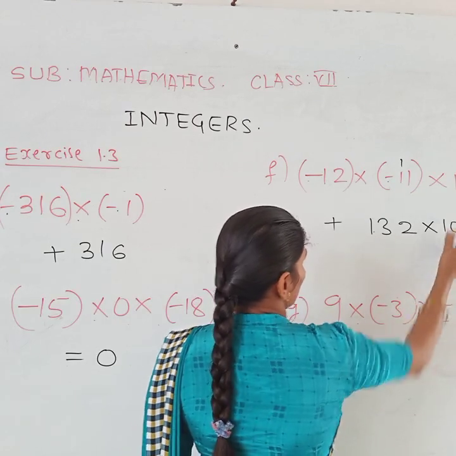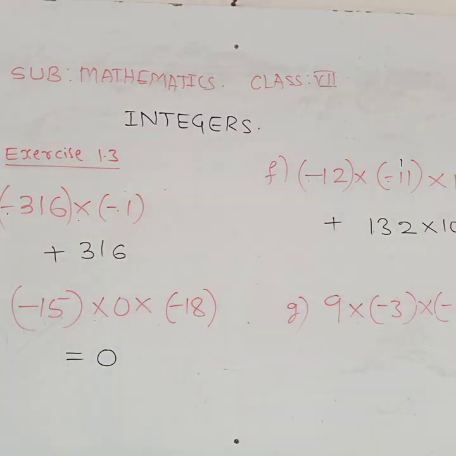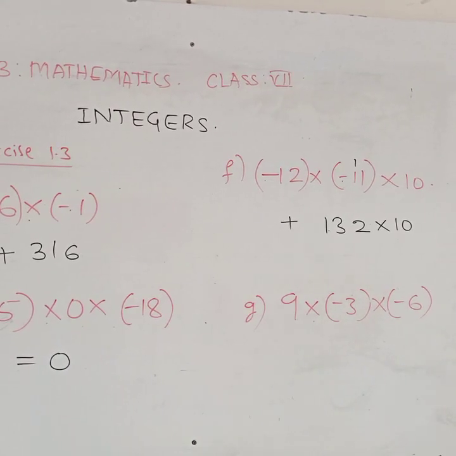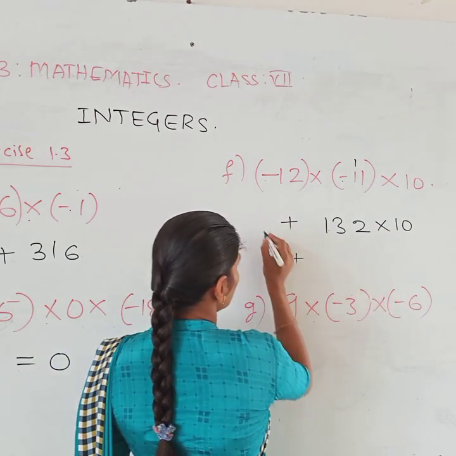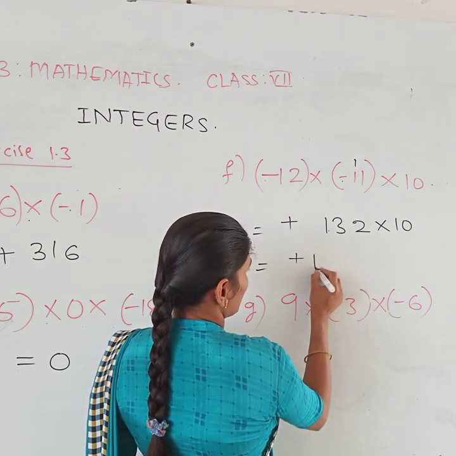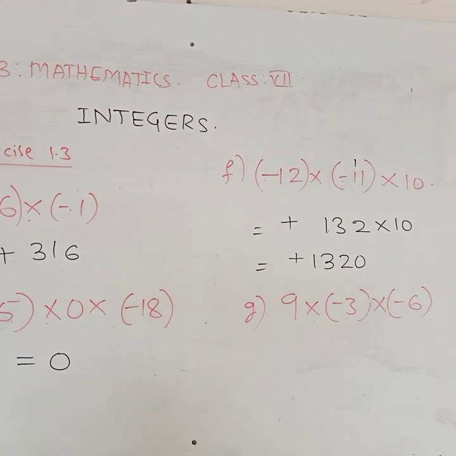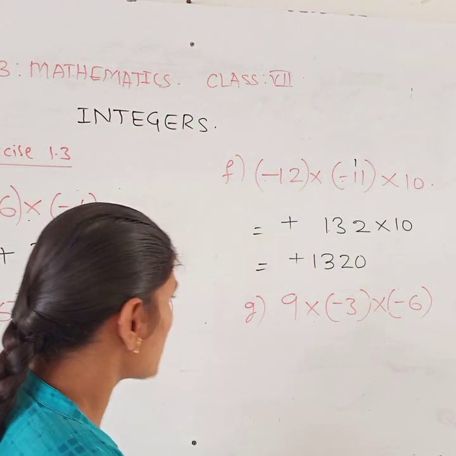Then 132 into 10, how much you are getting? 1320. So, Anushka, check your answer. You have to check your F answer. Next one.